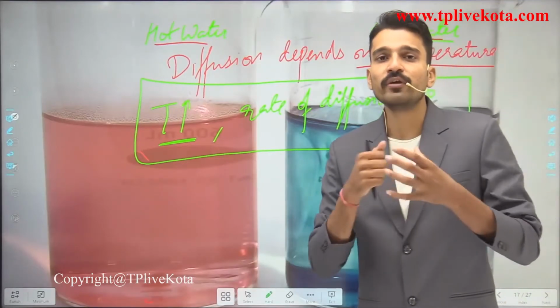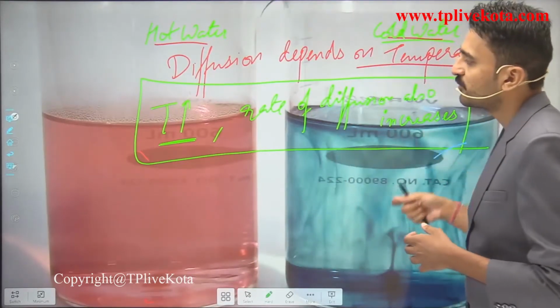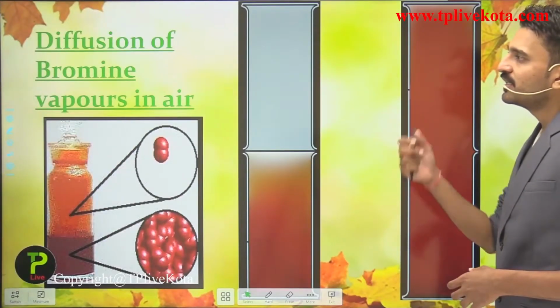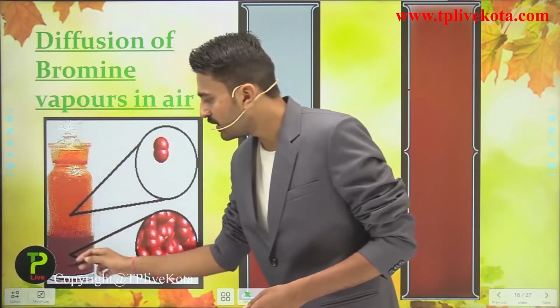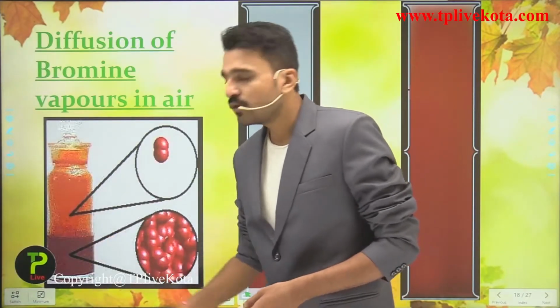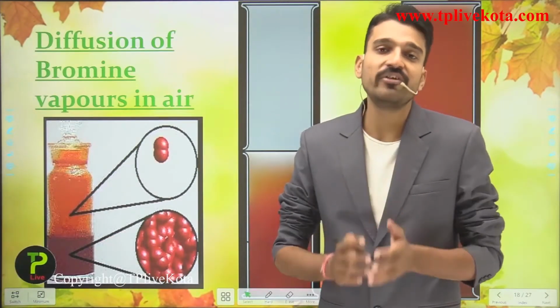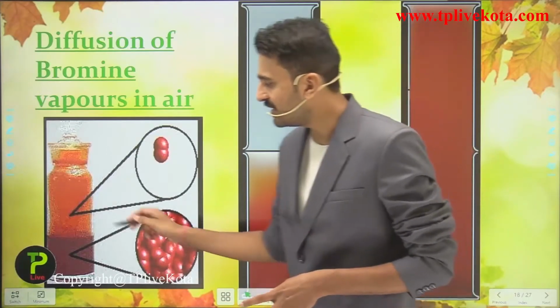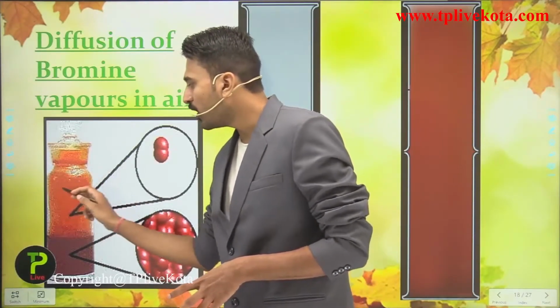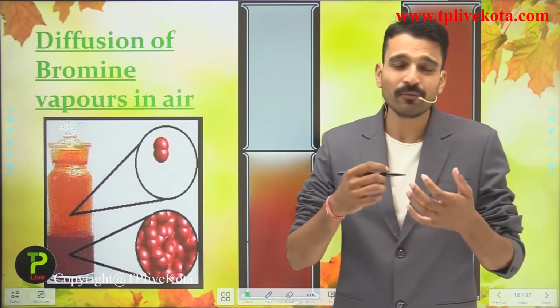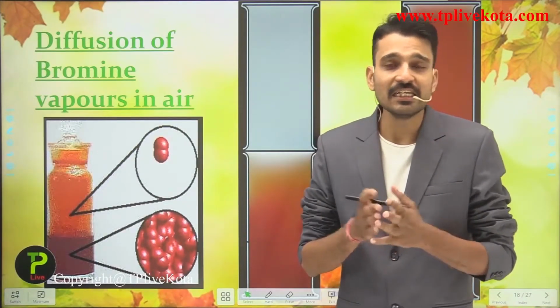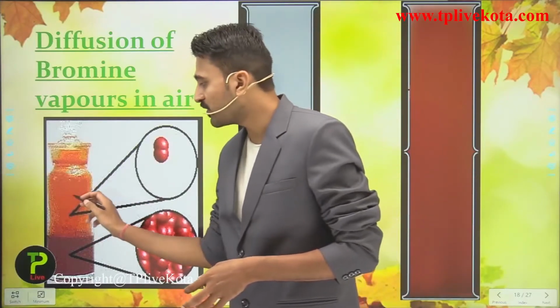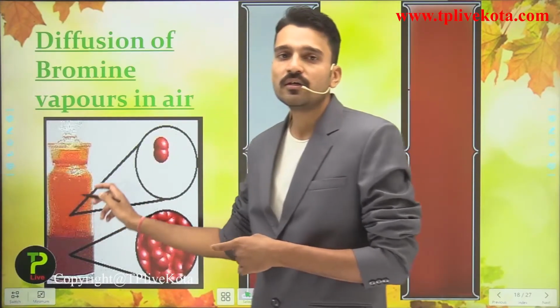Now moving into some further experiments, let us see the diffusion of bromine vapors in air. Here you see in this little bottle there is bromine. Bromine exists in the liquid state at room temperature. Also you can see some of the vapors that are formed above this bromine. The melting point of bromine is very low, while the boiling point of bromine is around 60 degrees Celsius.